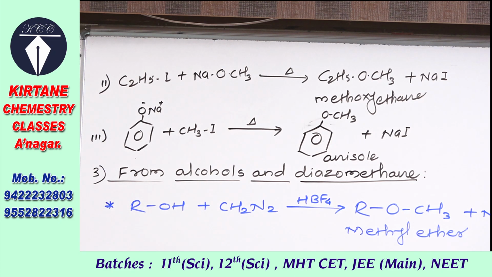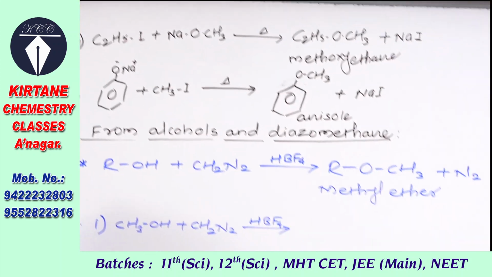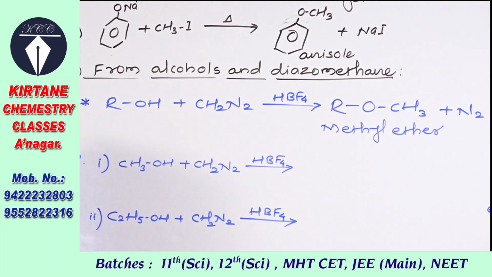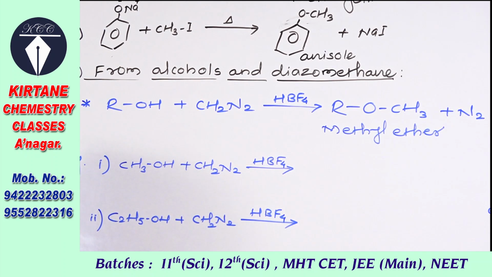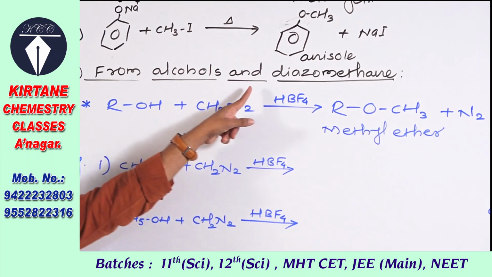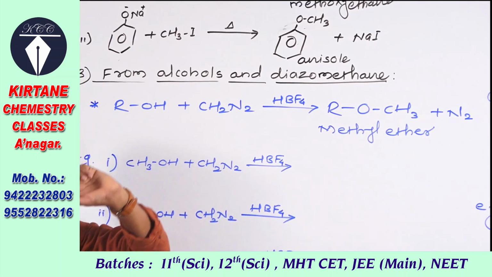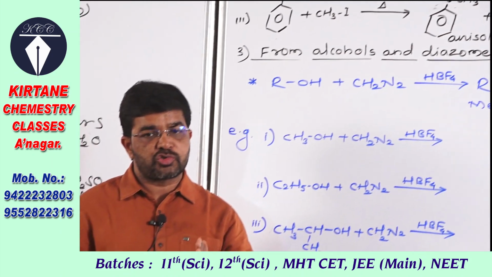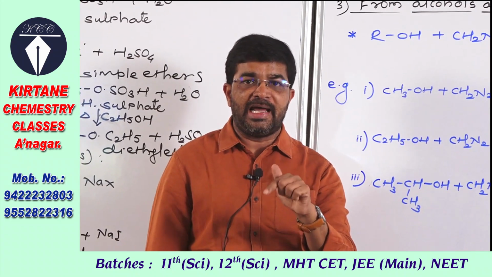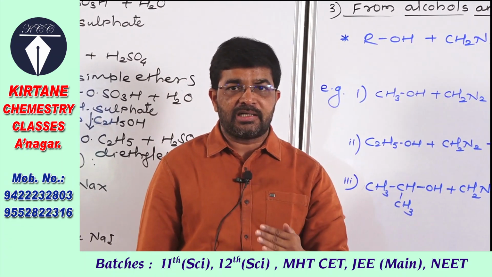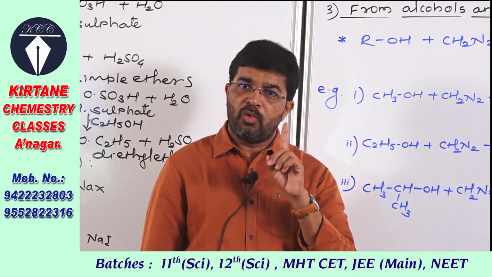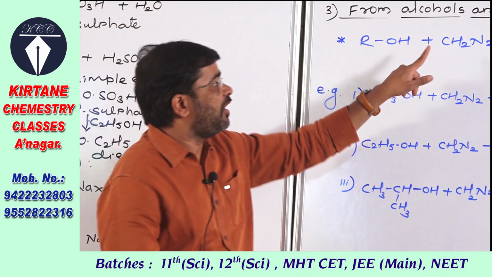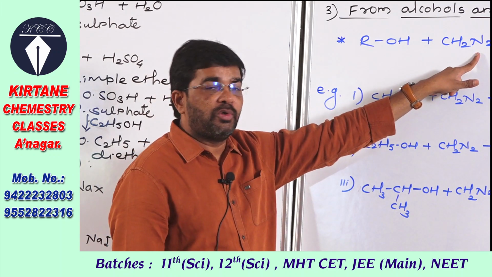Now the next method for preparation of ethers, preparation of ethers from alcohols and diazomethane. So which compound is diazomethane? That is CH2N2, diazo N2, and as that compound contains only one carbon, it is methane. So diazomethane has the formula CH2N2.